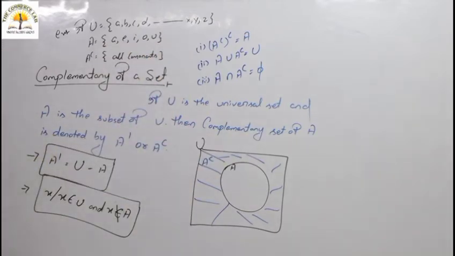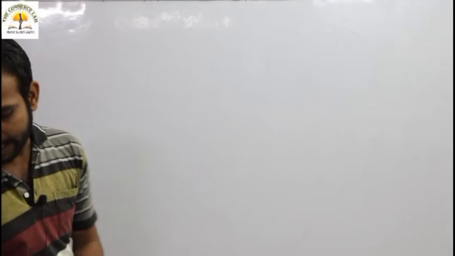So this is all about the complementary of a set, all about the theory part of sets.